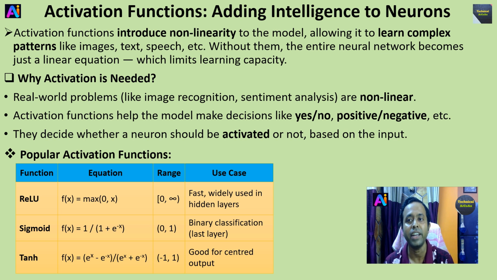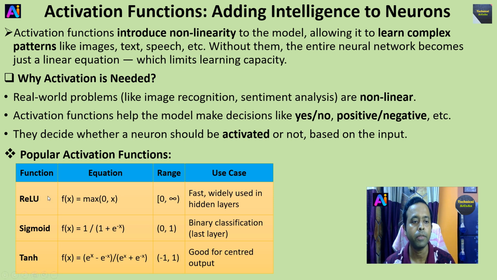Without them, the entire neural network becomes just a linear equation, which limits learning capacity. So to make it non-linear, we need these activation functions, right? Why is activation needed? Real-world problems like image recognition and sentiment analysis are non-linear. Activation functions help the model make decisions like yes or no, positive or negative, etc. They decide whether a neuron should be activated or not based on the input.